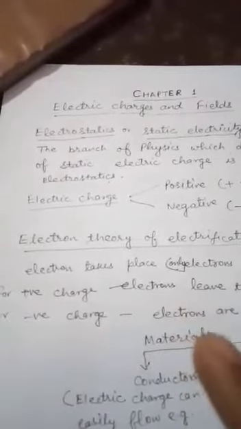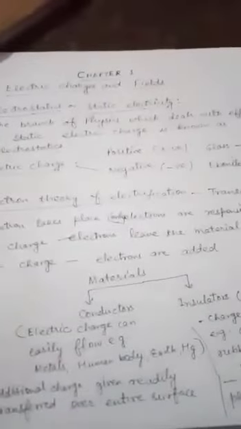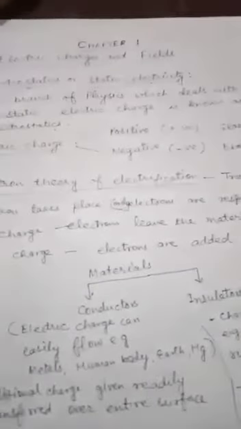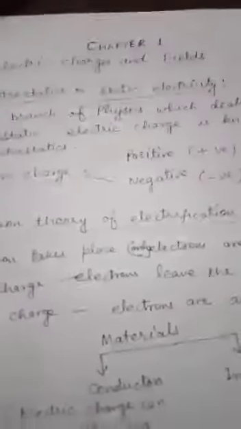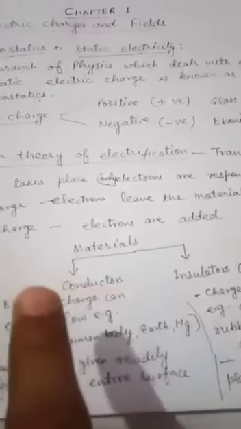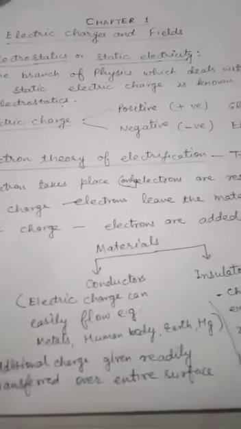Any substance without rubbing is neutral in nature. On the basis of whether charge can be transferred or can easily move, all materials can be categorized into two categories, conductors and insulators.